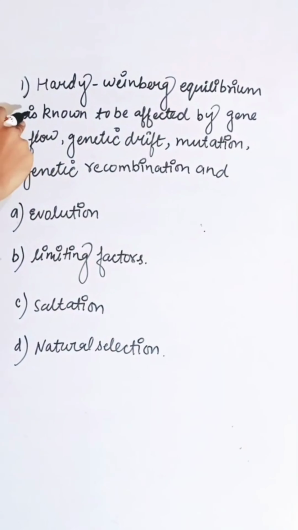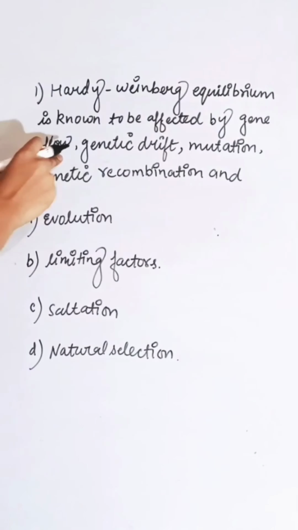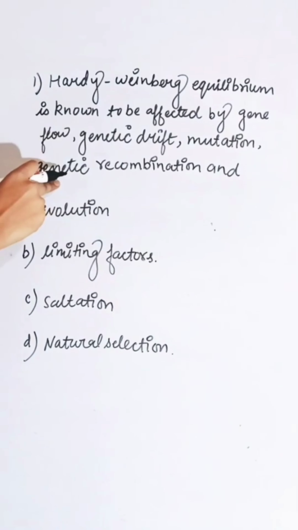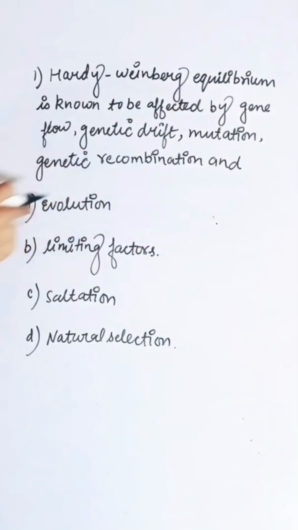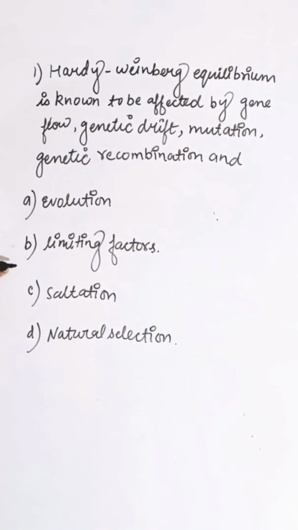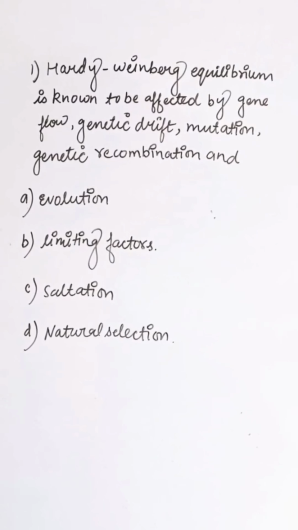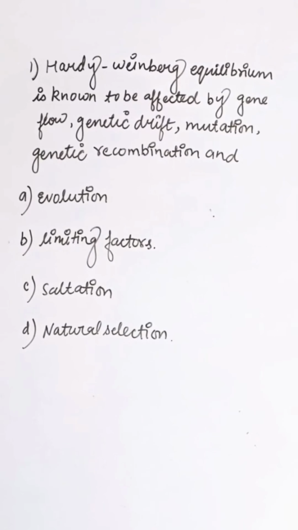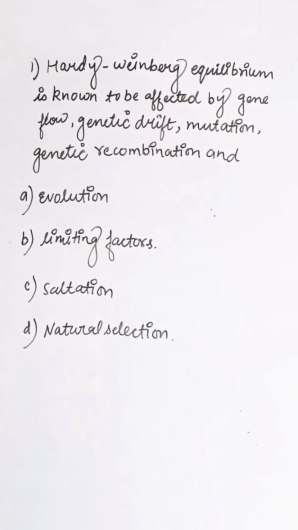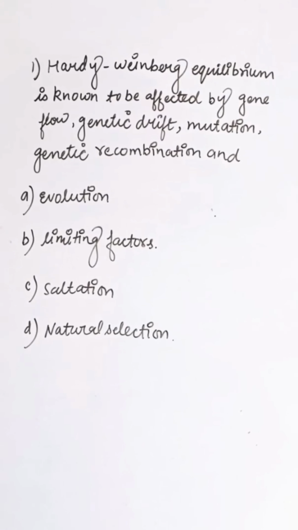Hardy-Weinberg equilibrium is known to be affected by gene flow, genetic drift, mutation, genetic recombination, and first option evolution, second limiting factor, third selection, fourth is natural selection. There are 5 factors that affect the Hardy-Weinberg principle. These are mutation, gene flow, genetic drift, genetic recombination, and natural selection.